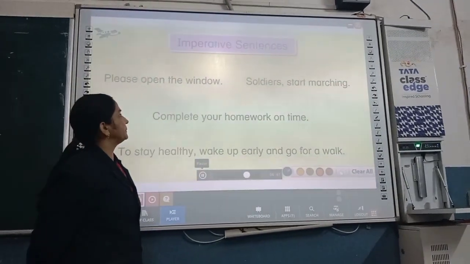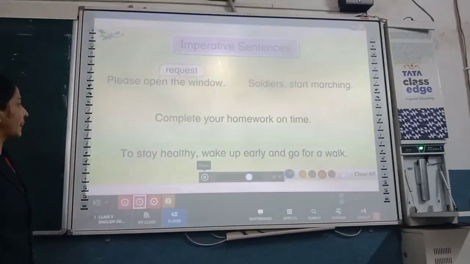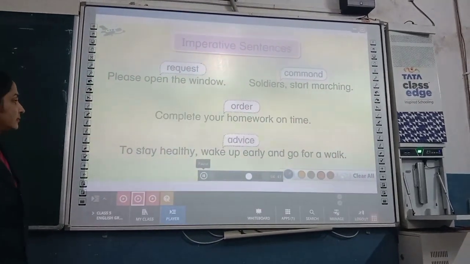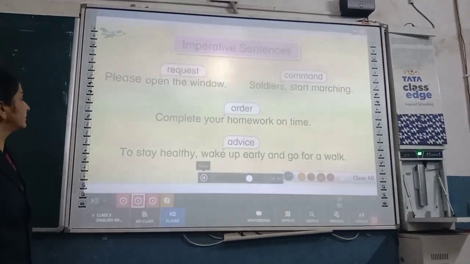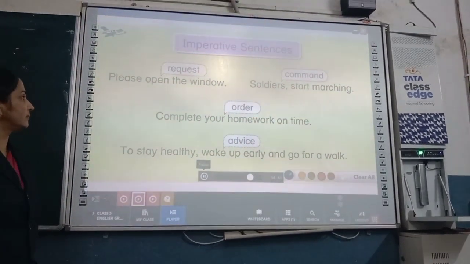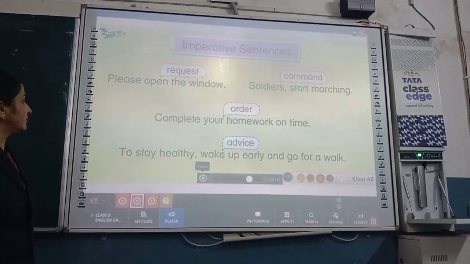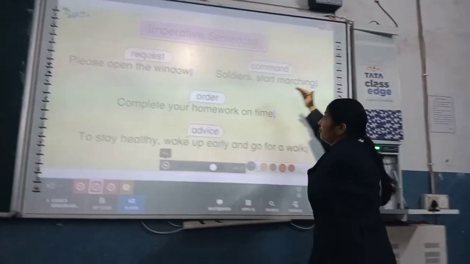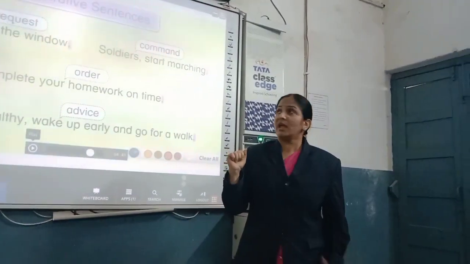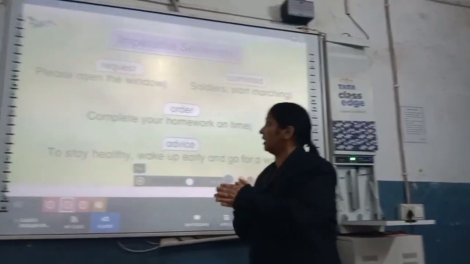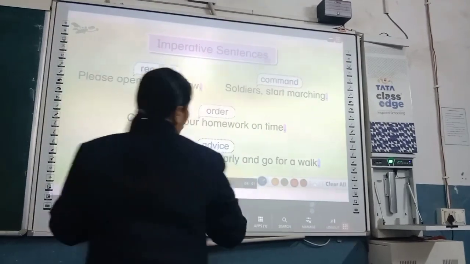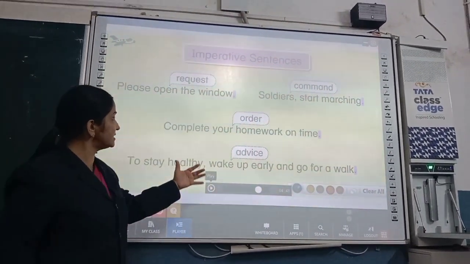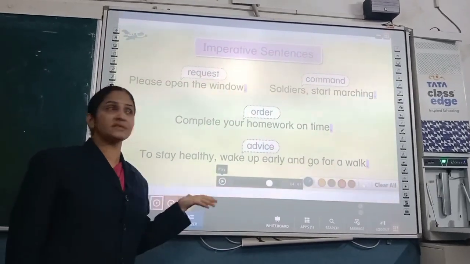Imperative sentences are used to make requests, give commands, orders, or advice. Please is often used when making requests. They also end in full stops. You may see there are different types of imperative sentences. Imperative sentences give a request, command, order, or advice. So this type of sentence comes under imperative sentences.